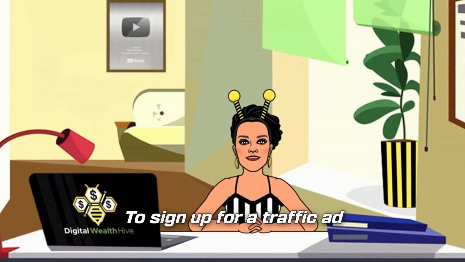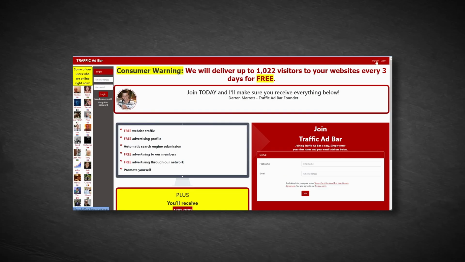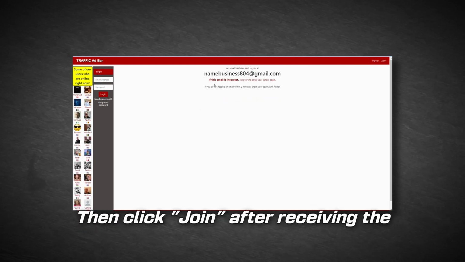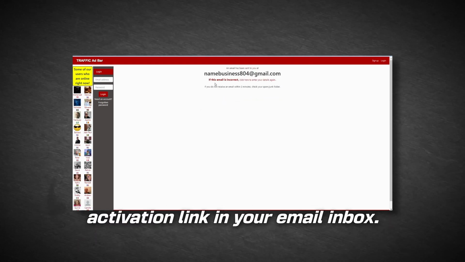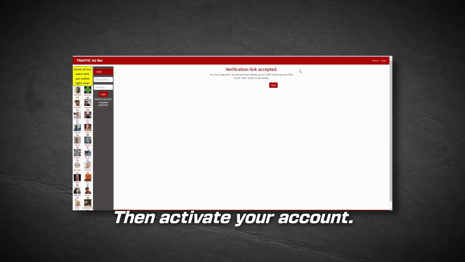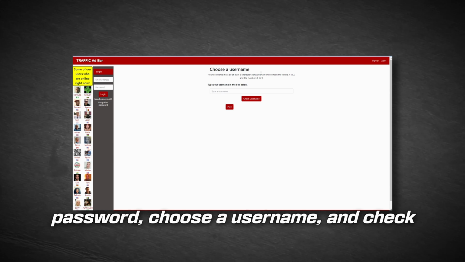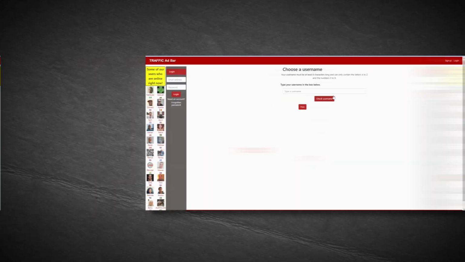To sign up for Traffic Ad Bar, follow these simple steps. First is to click the sign up button and provide your first name and email address. Then click Join after receiving the activation link in your email inbox. Then activate your account. Proceed to the next steps, create a password, choose a username, and check for username availability. Finally, create your account. You'll then reach a page where you'll need to finish setting up.